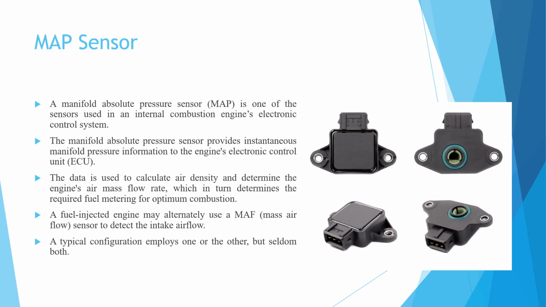Next one is the MAP sensor. Here MAP does not mean the navigation map. Here MAP means manifold absolute pressure sensor, which is one of the sensors used in the IC engine.